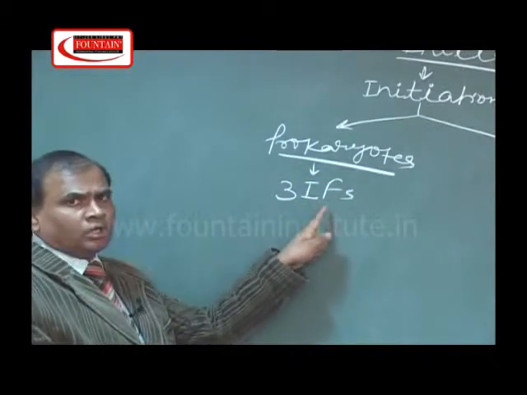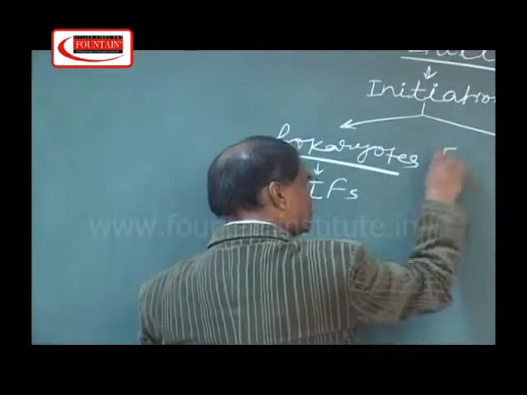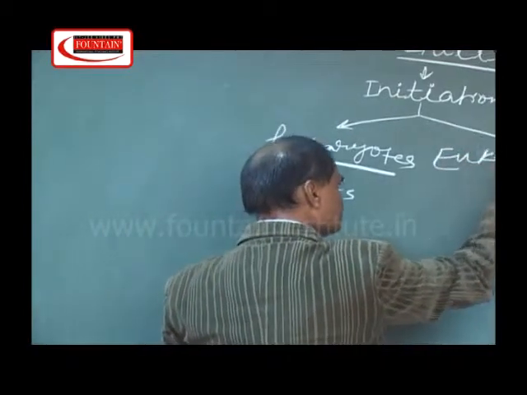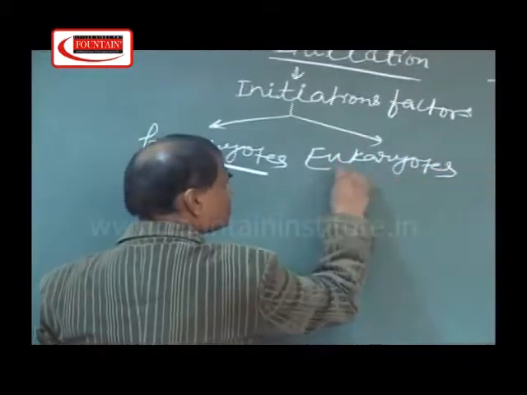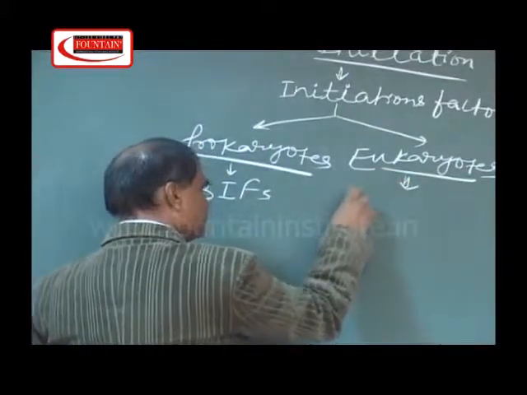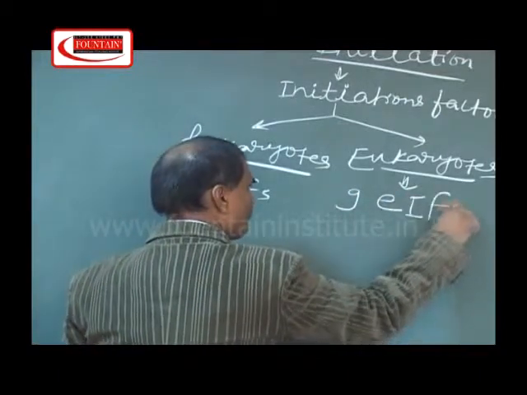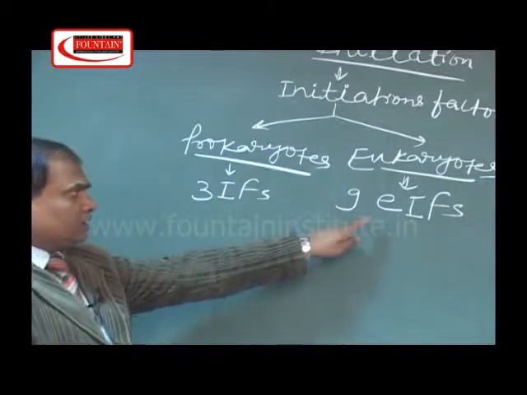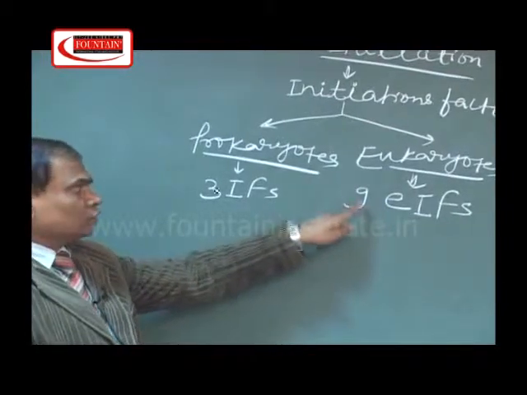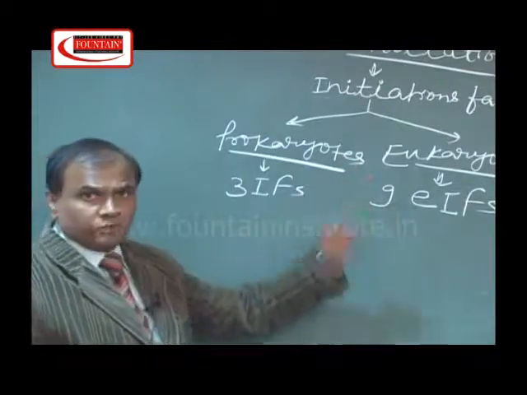In short, it is called IFs. In the case of eukaryotes, there are 9 initiation factors. This E stands for the eukaryotes. So there are 9 initiation factors in the case of eukaryotes.